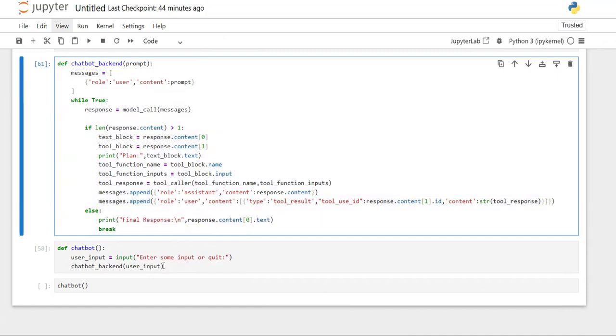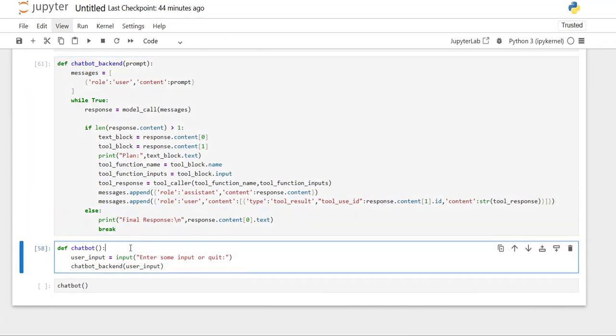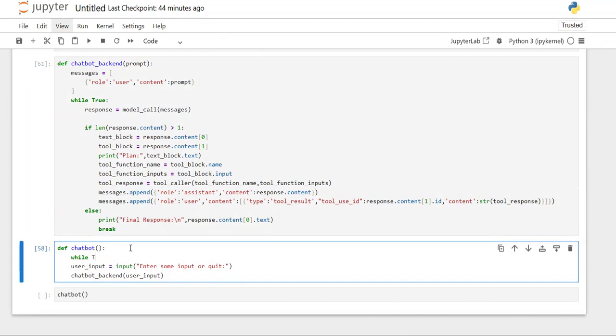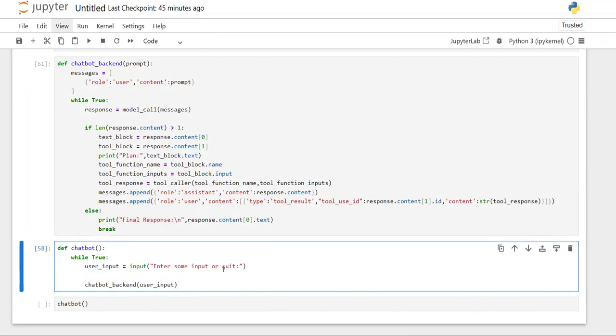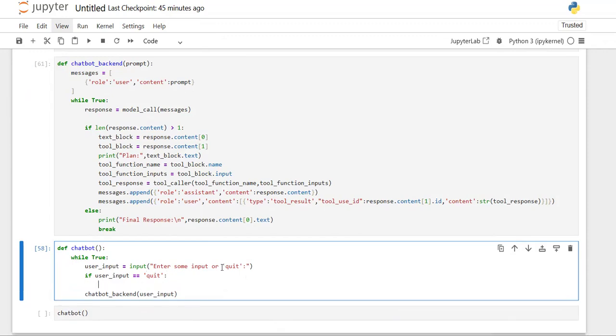So after ending, what I need to do is I need to reiterate it, right? Yes. So while true, it needs to ask me the input. So let's say if I ask it to quit, if user input is quit, then this chatbot functionality I need to stop.